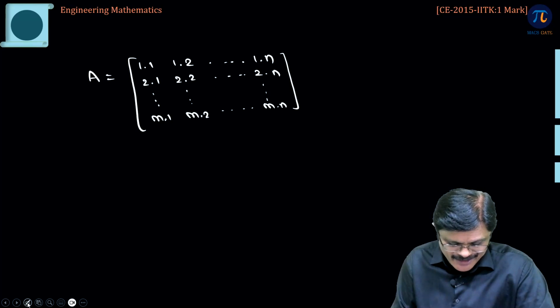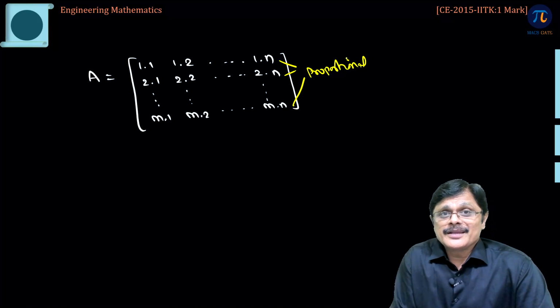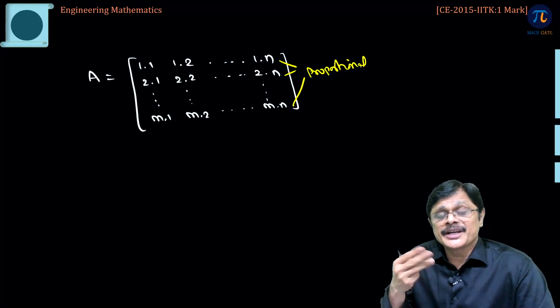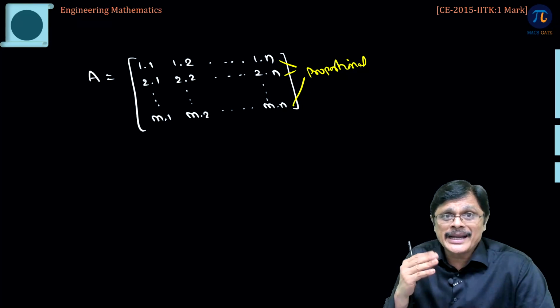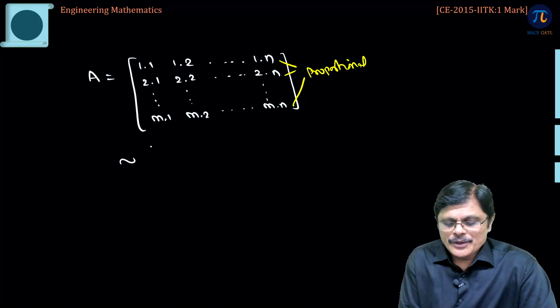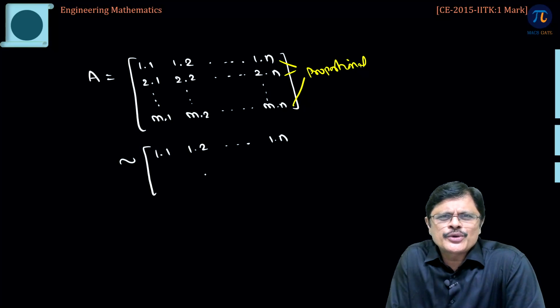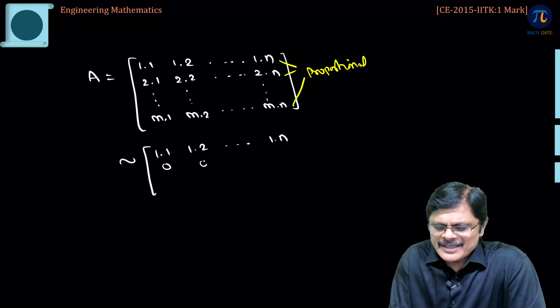See, all the rows are proportional, that is, the second row is 2 times the first row, third row is 3 times the first row, fourth row is 4 times the first row, and the mth row is m times the first row. So, what we can do is, you can keep the first row and make all other rows 0. Just do that: R2 is R2 minus 2 times R1, R3 is R3 minus 3 times R1, and Rm is Rm minus m times R1. So, it makes all other rows 0, my dear friends.